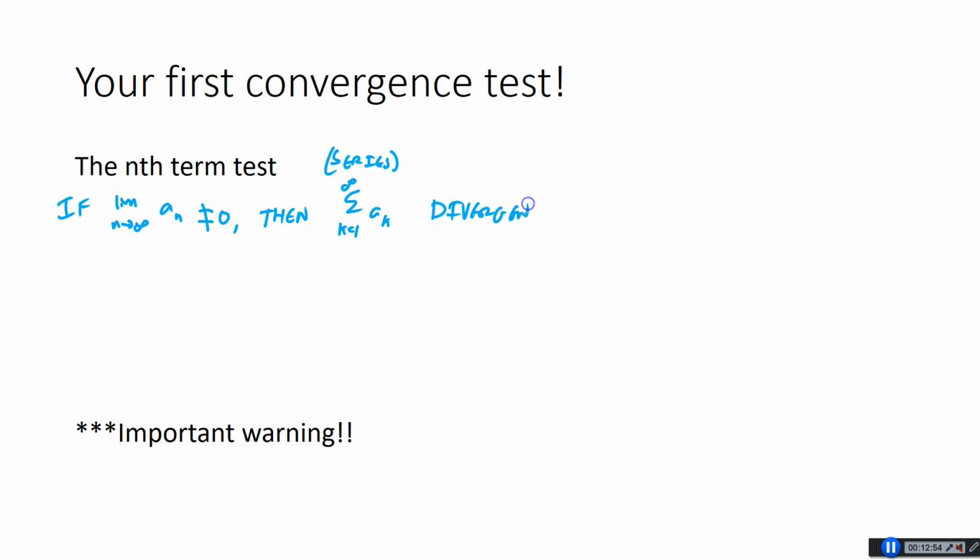It's called a convergence test, and we're going to focus on a whole lot of convergence tests in Chapter 9. But the first one is really more of a divergence test.